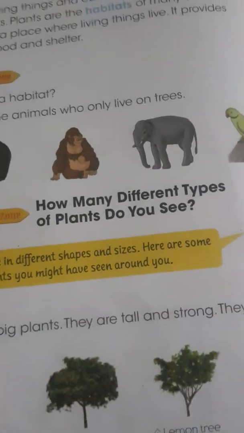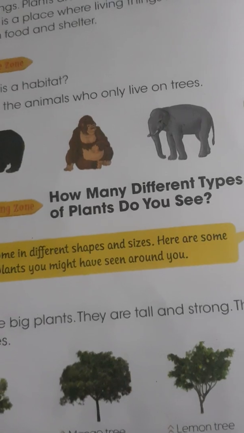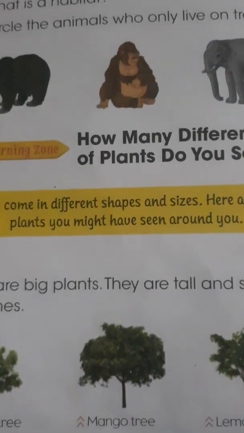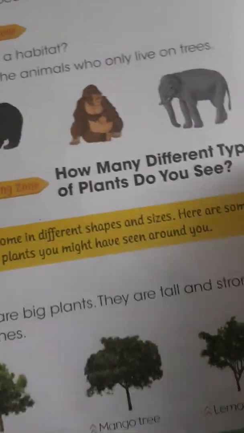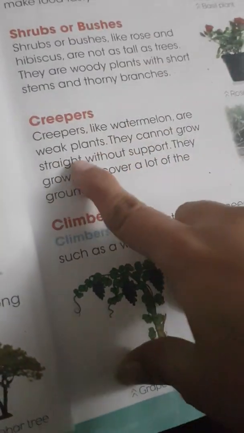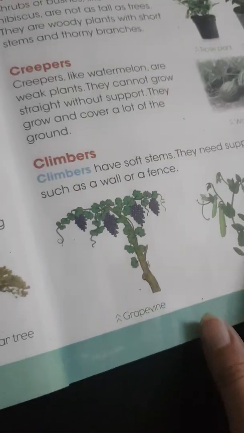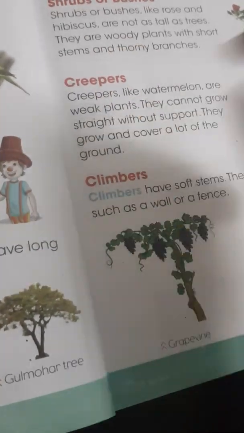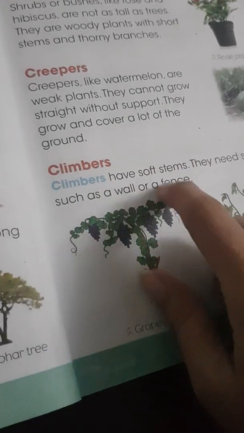And then we have different types of plants, and plants come in different sizes and shapes as well. Okay, big plants are called trees and small plants are called herbs. Woody plants are called shrubs or bushes. Creepers are the plants which grow on the ground, and climbers are those plants which have soft stems.